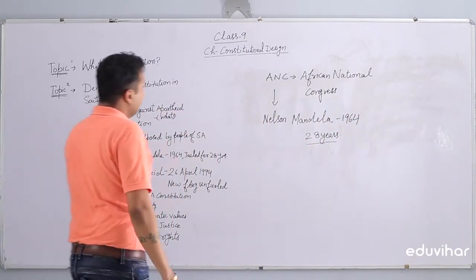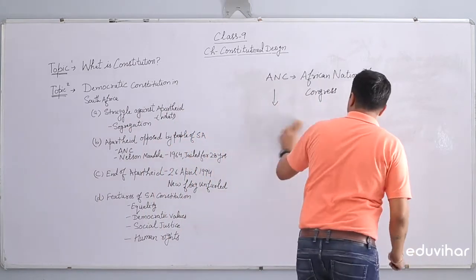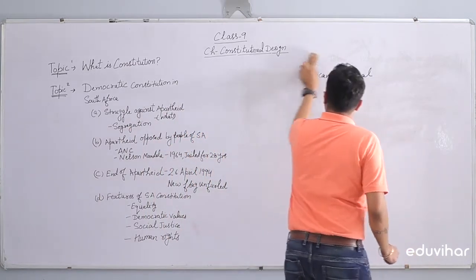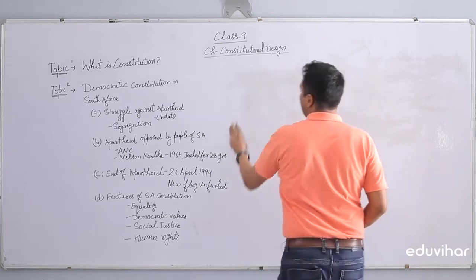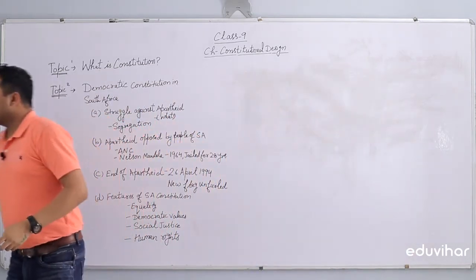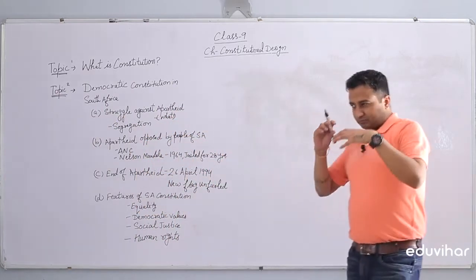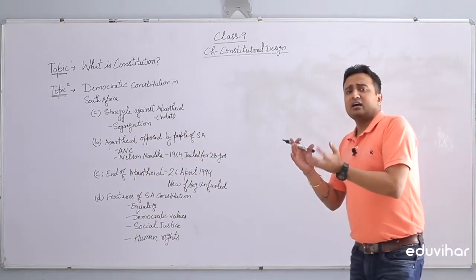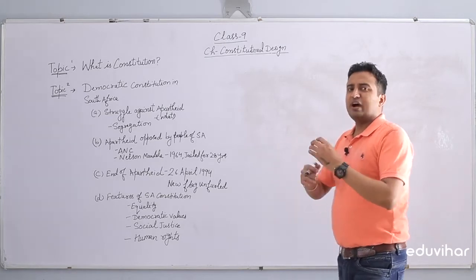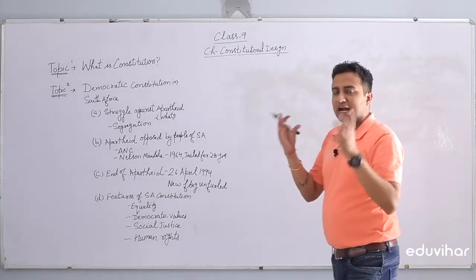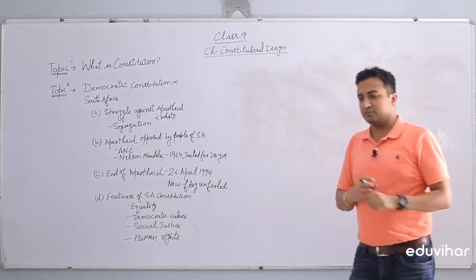So once they got independence, they started to think about making a constitution. Now they were done with the clashes between whites and blacks due to racial discrimination.